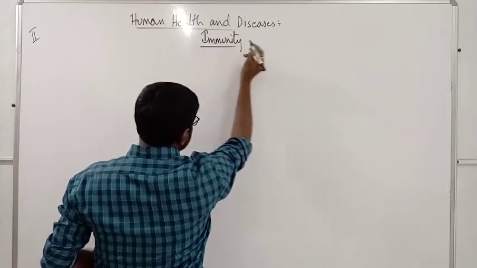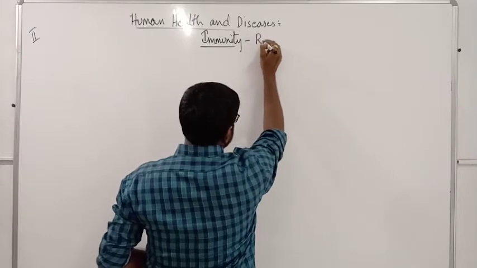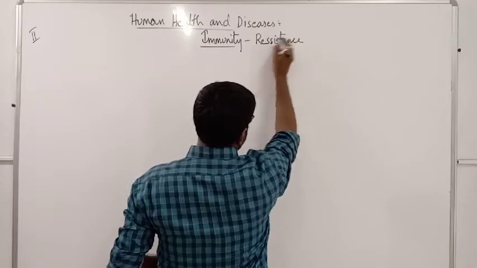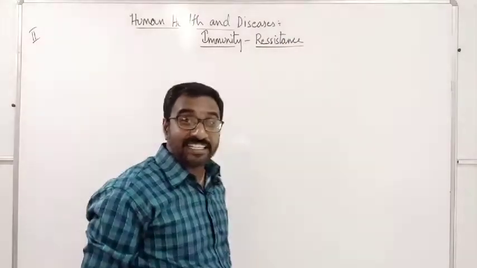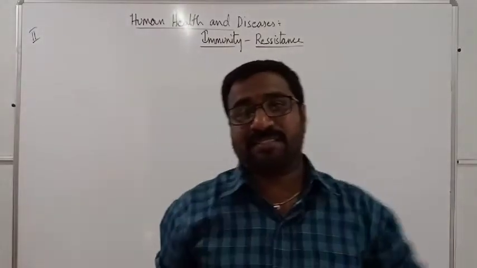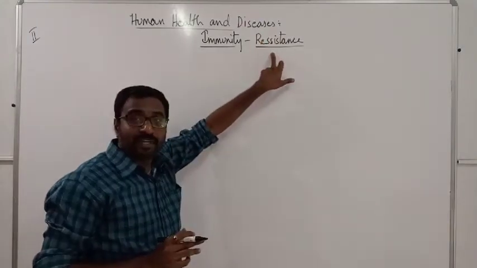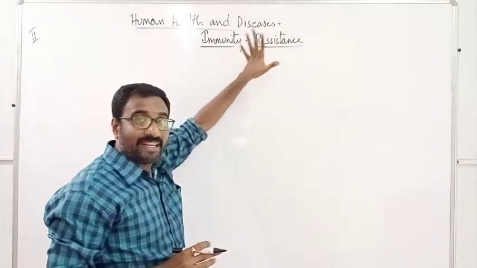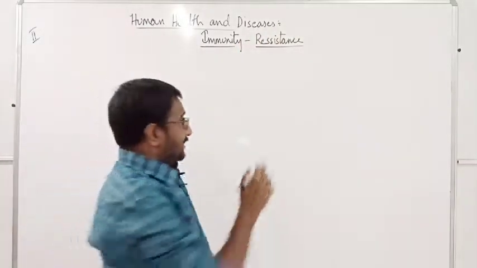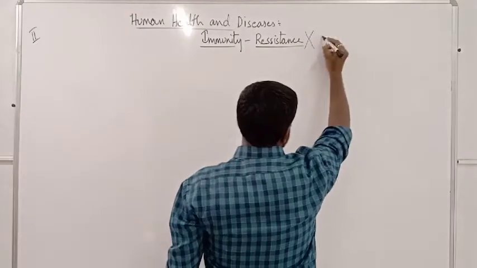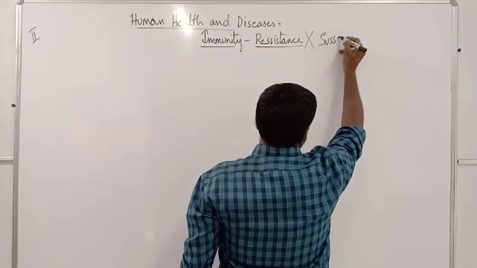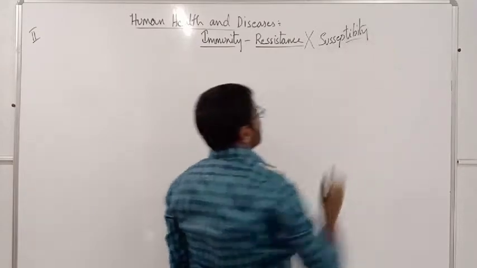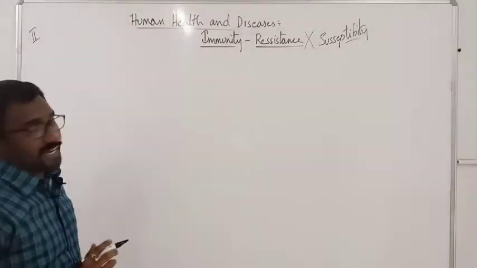First of all, you should know that immunity means the resistance provided by our body against various disease causing agents. That is called as immunity. It is the resistance provided for various diseases. Exactly opposite to this particular resistance is susceptibility. Susceptibility is that particular process.